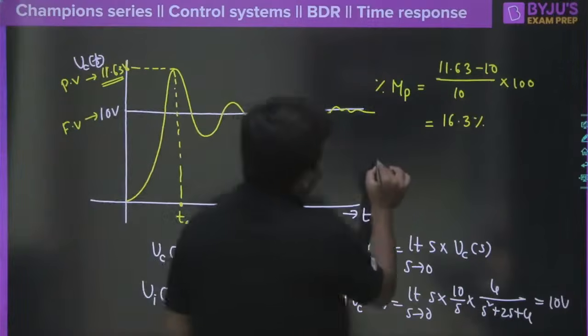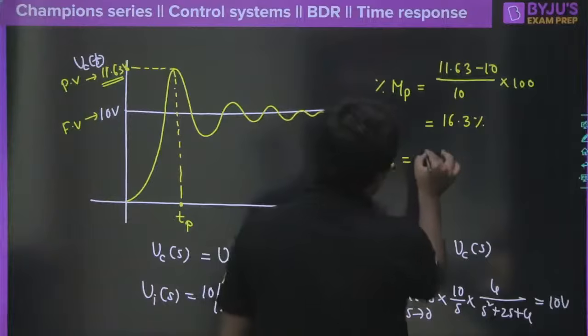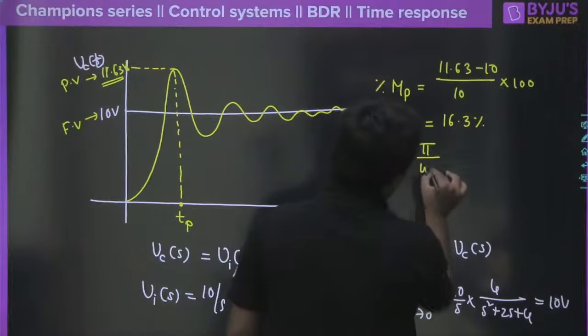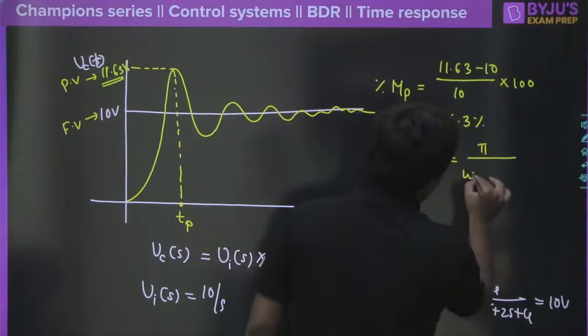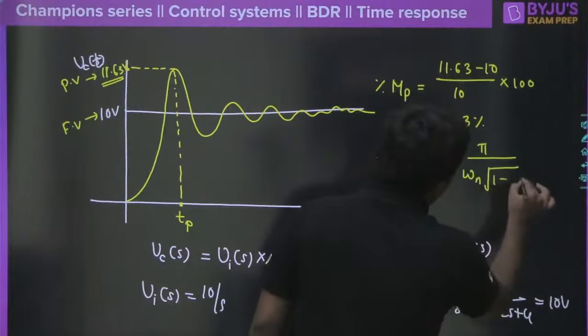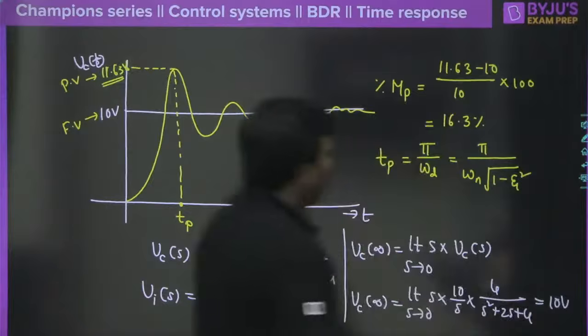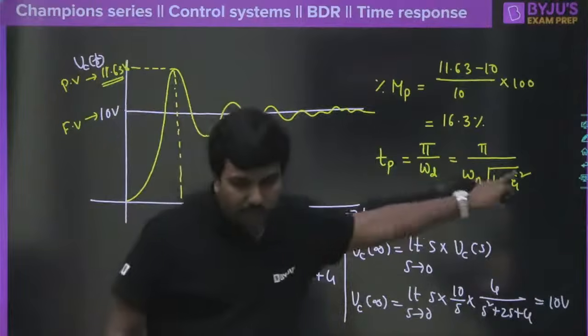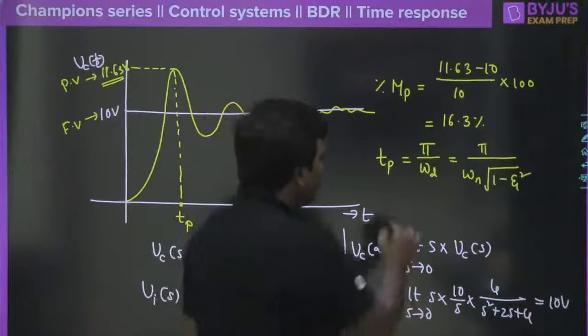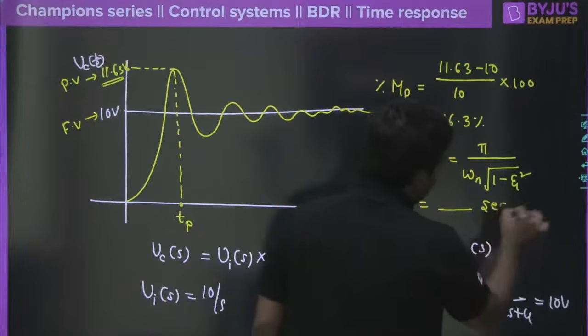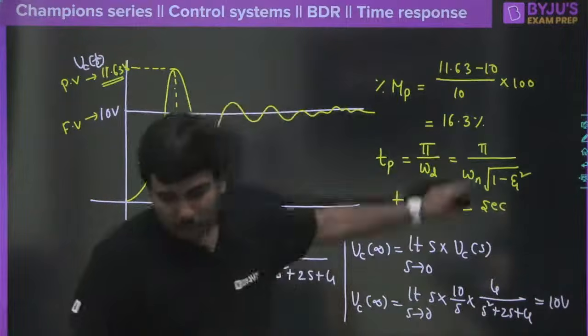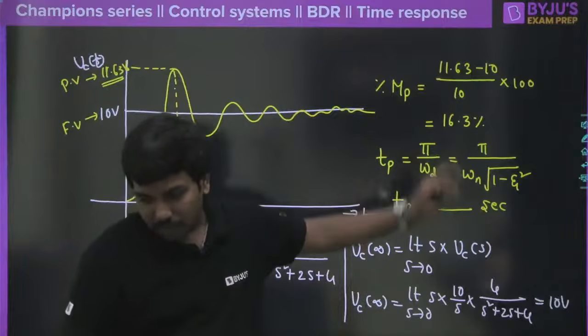So the peak time can be written as Tp is equal to pi divided by omega d. That is, pi divided by omega d can be written as pi divided by omega n into under root of 1 minus zeta square. Now we have all the values. We have omega n, we have the zeta value. So if you substitute all these things, you will get the peak time, and it is simply formula based. I feel that all of you are capable of doing this question, right? So what is the answer for this?